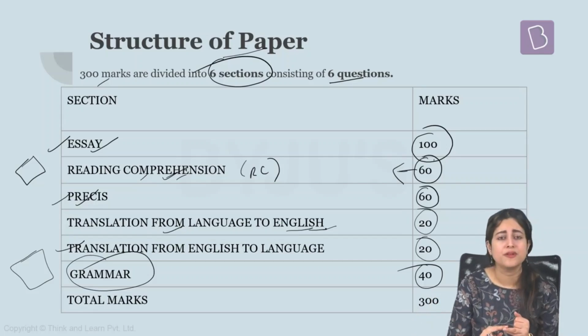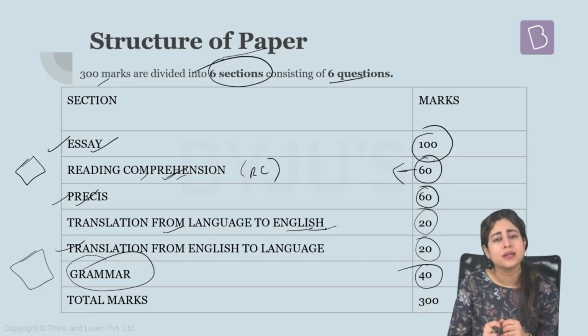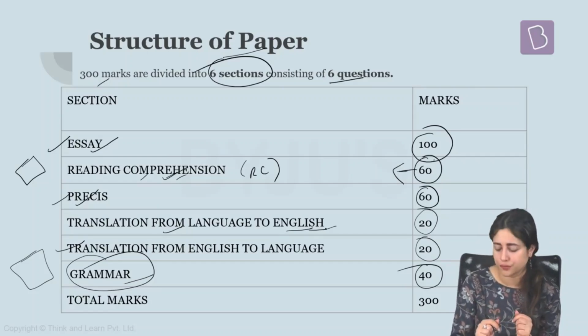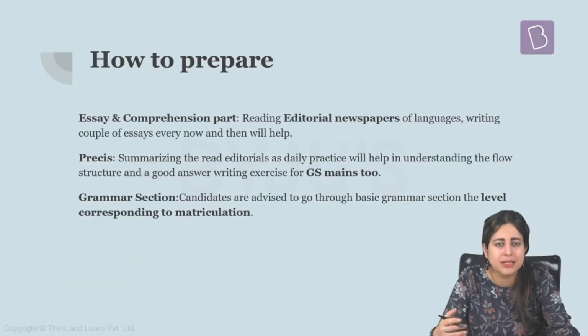Another would be synonym and antonym, where you have to identify the meaning and opposites of given word. Besides that, you can also be given a list of words or phrases on which you have to make sentences. Besides, some proverbs will be given to you. You have to explain the meanings of those proverbs. So a variety of mixed kind of questions are asked in the grammar portion, which are generally not very difficult. The only intention is to judge your basic grammar skills in your language of choice, and that is why 40 marks are given, because it is subdivided into at least 10 or 12 different kind of questions. So together this marking scheme becomes a heavy 300 marks. Now let's proceed with each and every segment and understand the details associated.